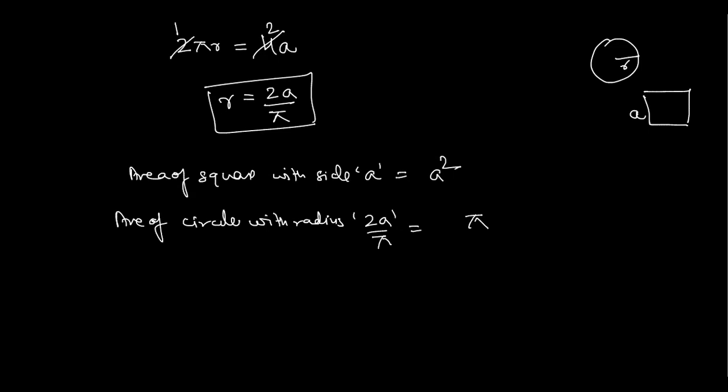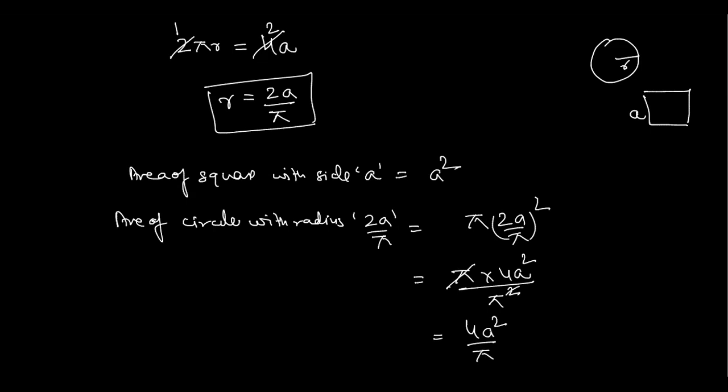So here R is 2A upon pi, squared, and that will be 4A square upon pi square. Here one pi and pi will get cancelled out, so we are going to have the area as 4A square upon pi.